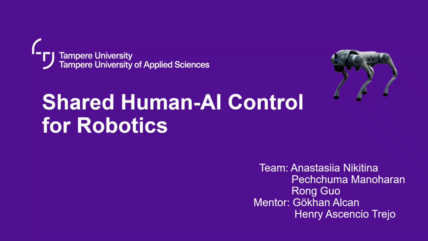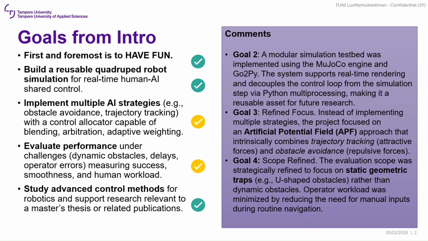Hello, our project investigates a collaborative solution using shared control to bridge the gap between fragile autonomy and human intuition. Looking back at our initial goals, we achieved the main objectives of building a functional shared control system. However, some original goals were too broad, so we redefined our scope during the process. And instead of covering many shallow scenarios, we focused deeply on APF and static traps, ensuring the core arbitration logic